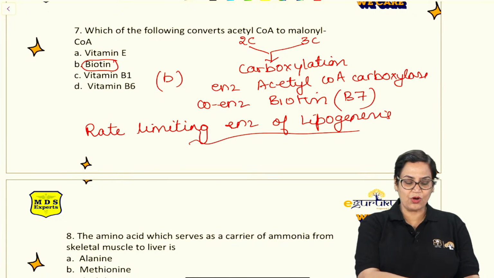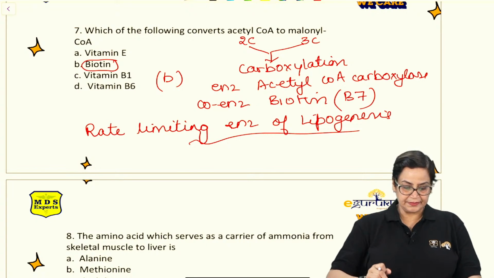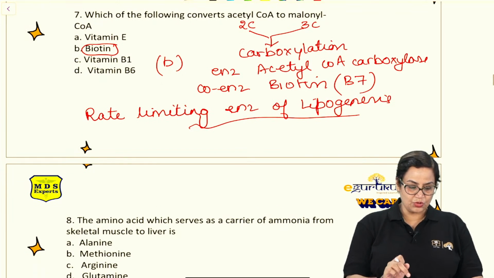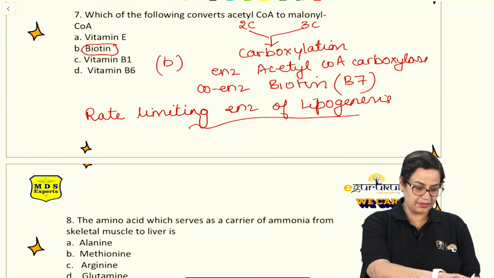And the coenzyme required will be what? The coenzyme for carboxylation will be simply B7. Right? So the answer here will be, let me see, one student has asked me one question.